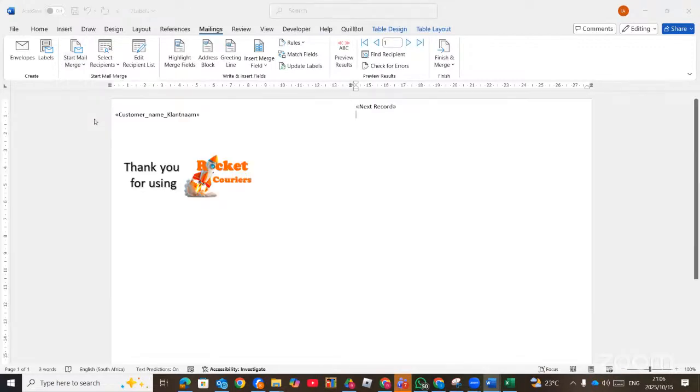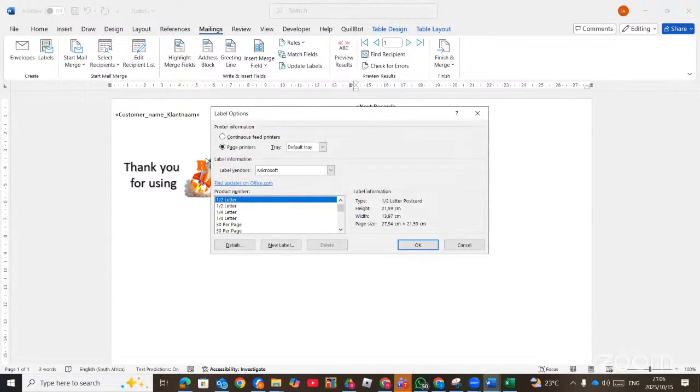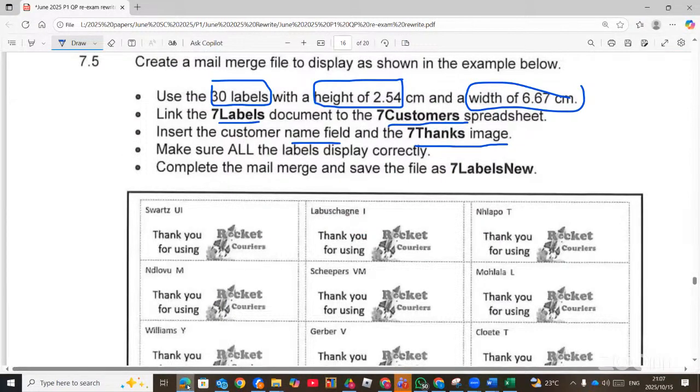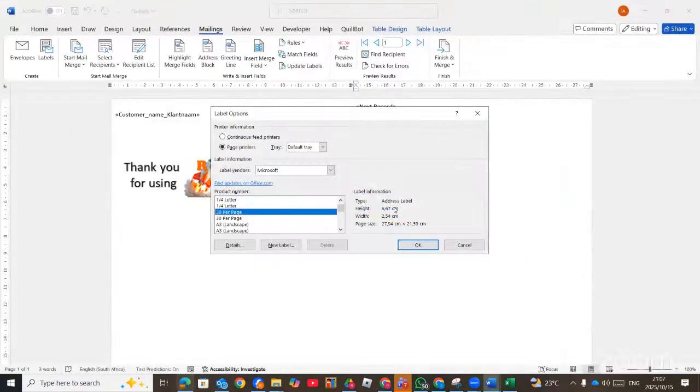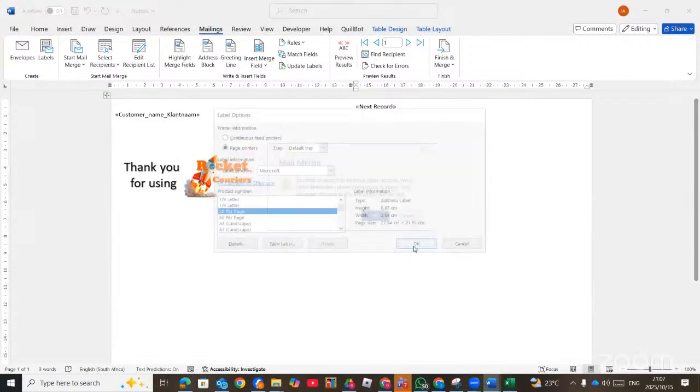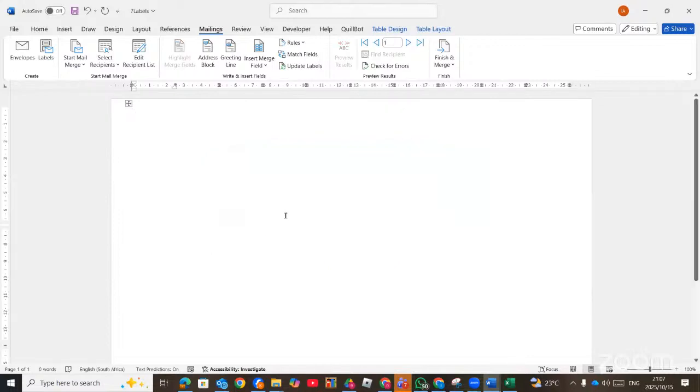When we went to the labels, now we have 30 per page, and then the height and then the width. Let's check the height. The height is 2.454, and then the width is 6 point. Yeah, so that's the correct one. Not this. This different one. We are supposed to choose this and then okay. So this should have been our right one.